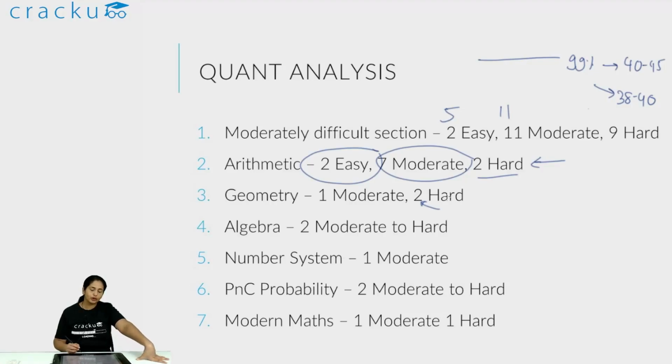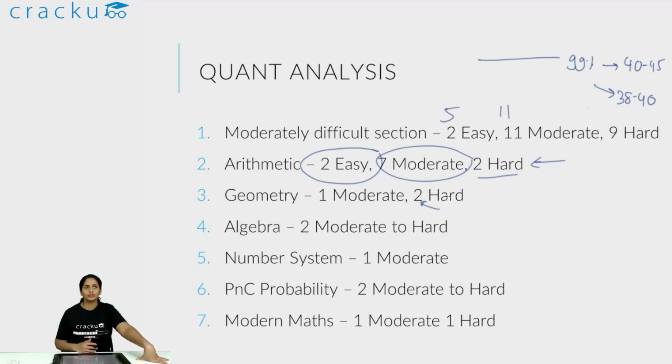The algebra were 2 moderate to hard. They were not difficult, but they were time consuming. Essentially, one of them was quadratic. It was based on basic concepts, and if you have clarity of concepts, it was easy to do.